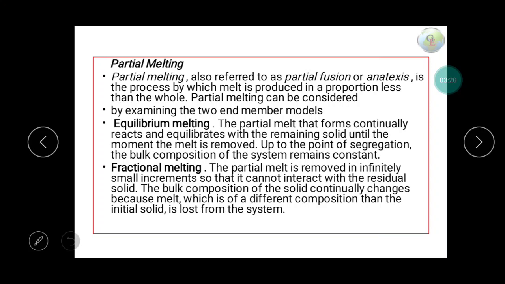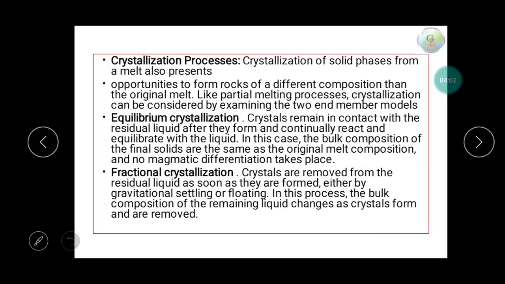Then there are two models of partial melting: equilibrium melting and fractional melting. In equilibrium melting, the melt continuously remains in equilibrium with the solid rock until the liquid gets separated by external forces. So this is equilibrium melting. Fractional melting is when the melt is continuously removed from the solid, so there is no reaction relation between the melt and solid. So this is partial melting.